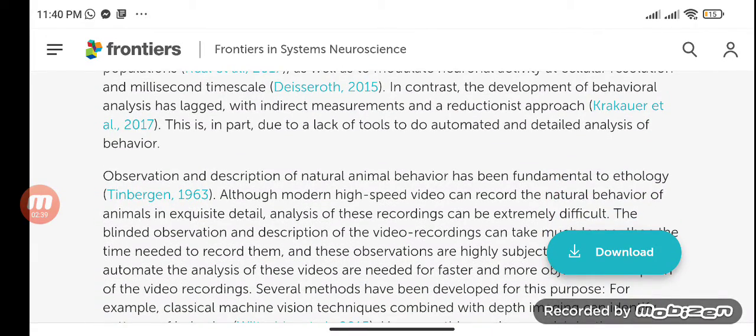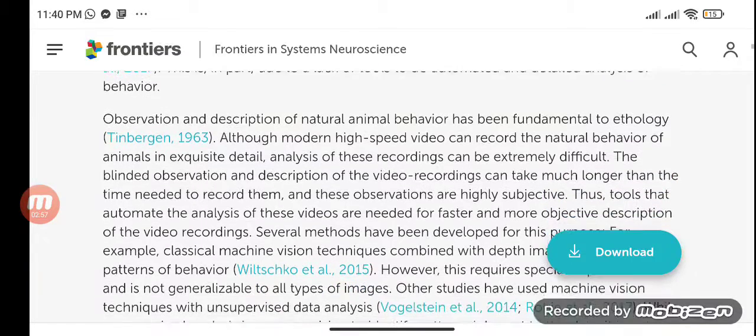Observation and description of natural animal behavior has been fundamental to ethology. Although modern high-speed video can record the natural behavior of animals in exquisite detail, analysis of these recordings can be extremely difficult. The blinded observation and description of the video recordings can take much longer than the time needed to record them, and these observations are highly subjective.